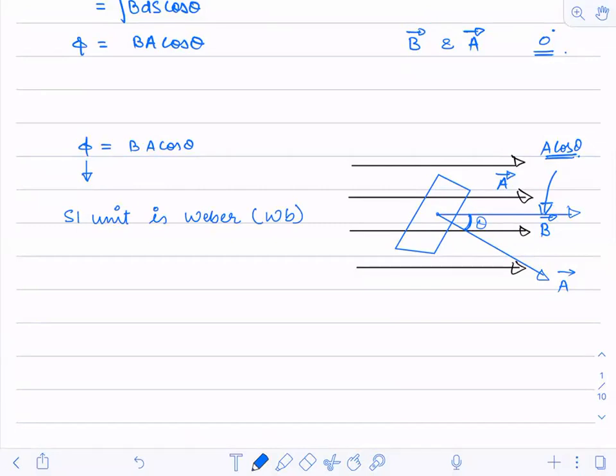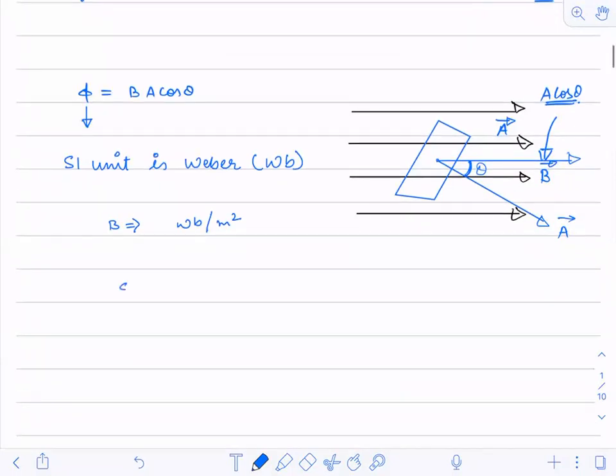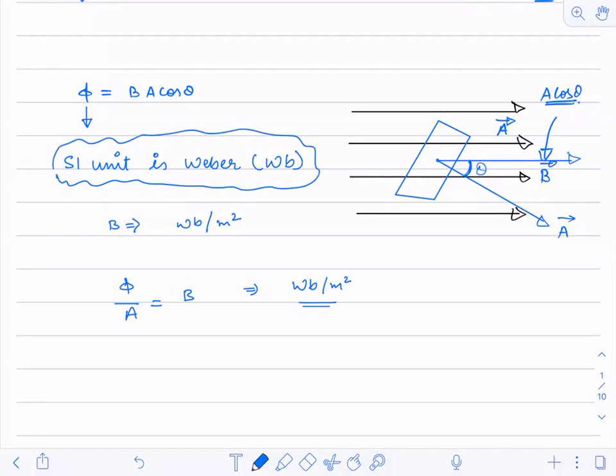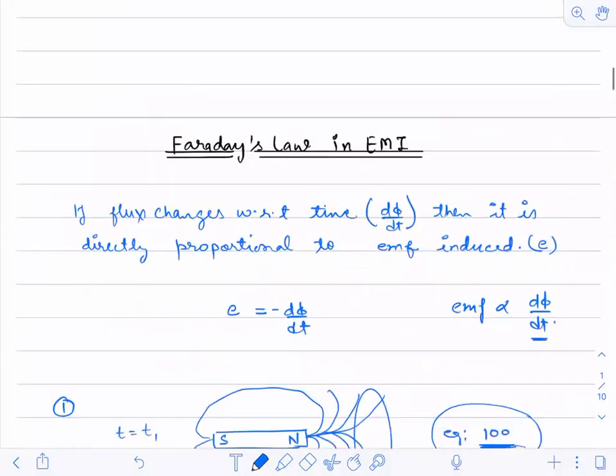That's why sometimes in chapter number 4, the unit of magnetic field you would have studied as Weber per meter square. This is the area which comes down. How will you write it? Flux by area is equal to B. So the unit of magnetic field is also written as Weber per meter square. So, you remember this? Weber is the SI unit for the flux. I forgot to tell you that.